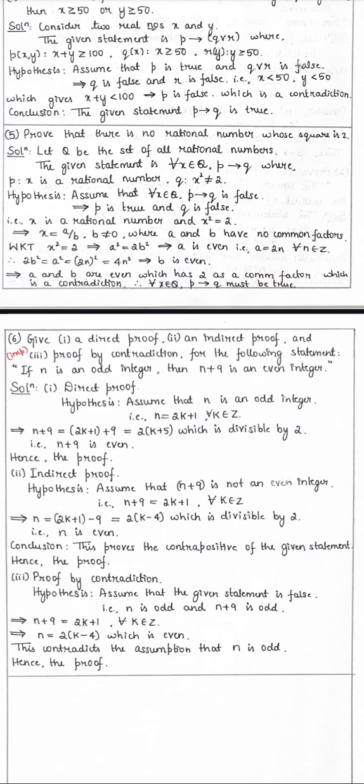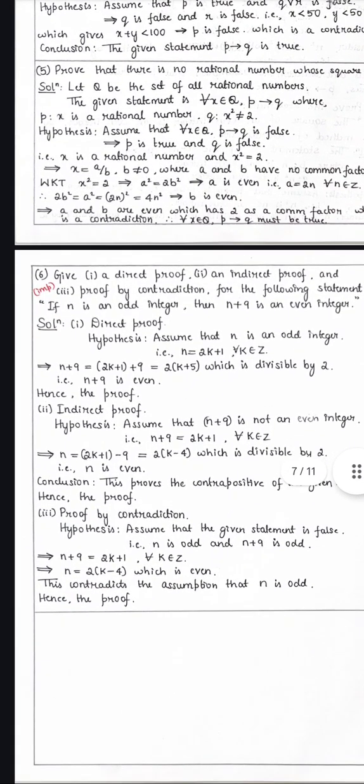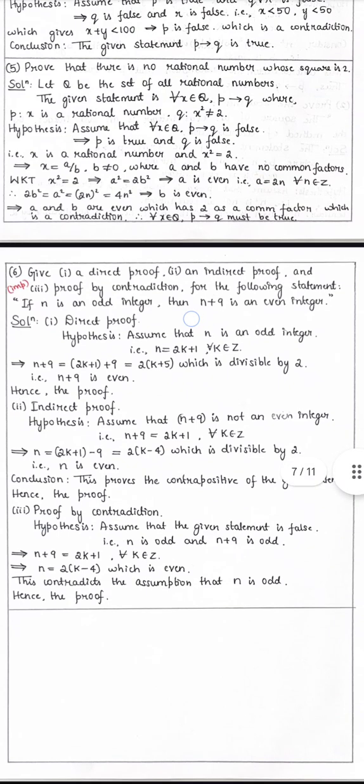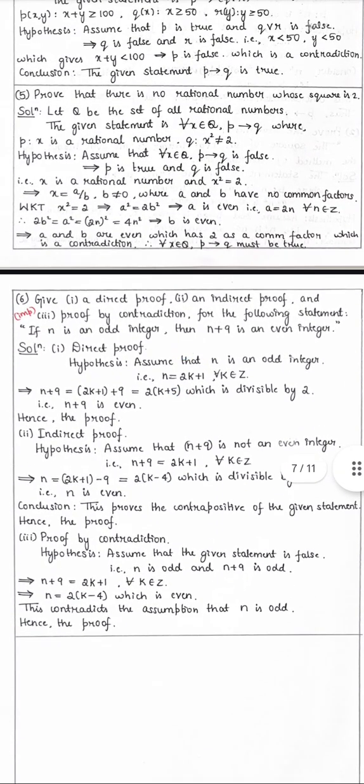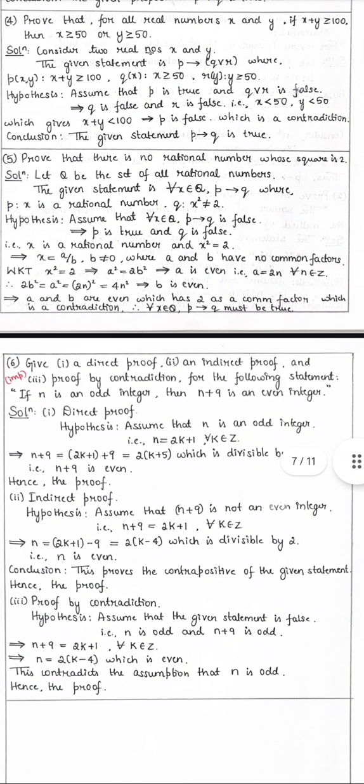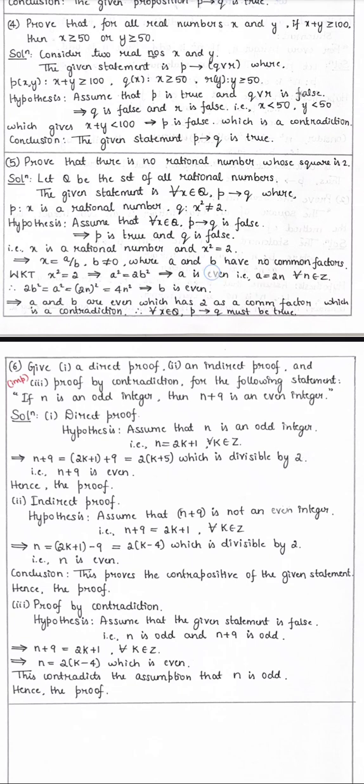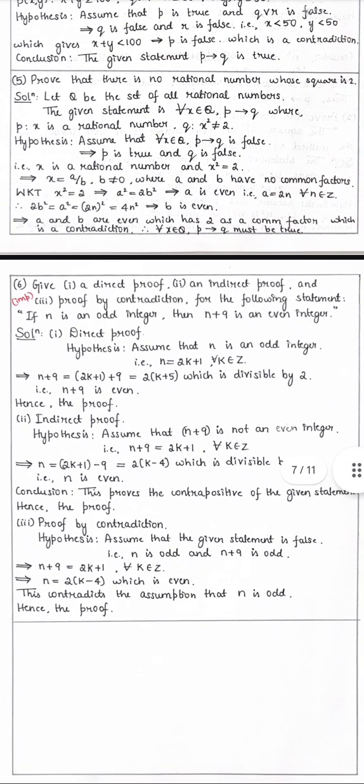We know that x square is 2, so a square by b square equals 2, and a square equals 2 into b square. So a is even, so a is 2n for some n belonging to Z. Then 2b square equals a square, hence b is also even. So a and b are both even, which has 2 as a common factor, which is a contradiction. So for every x belonging to Q, "if P then Q" must be true.